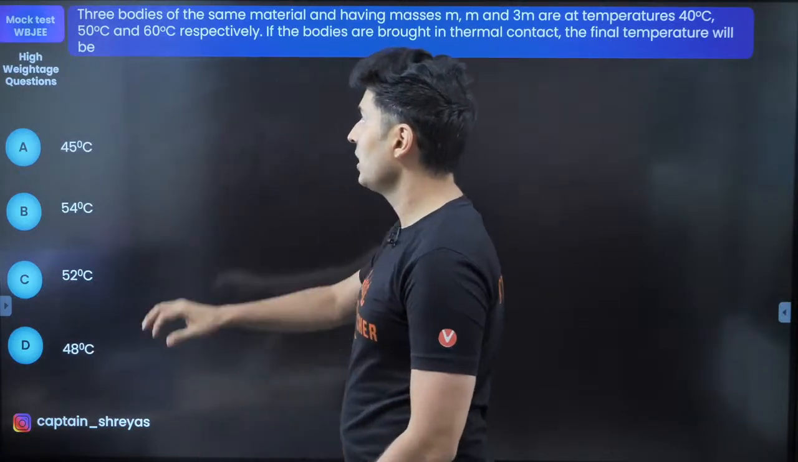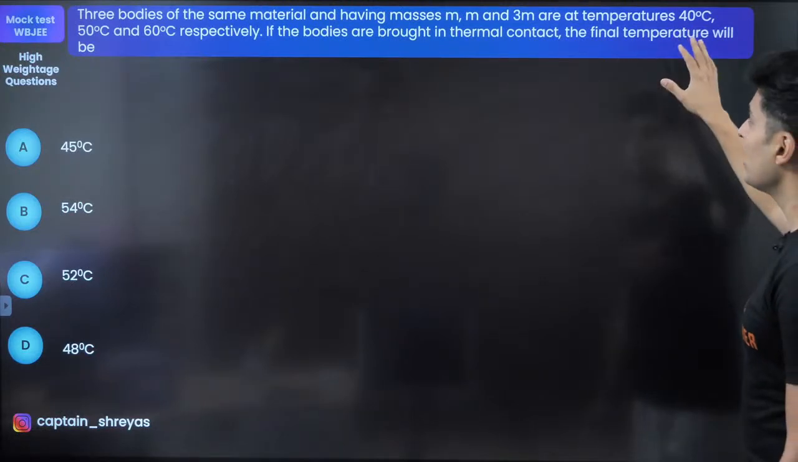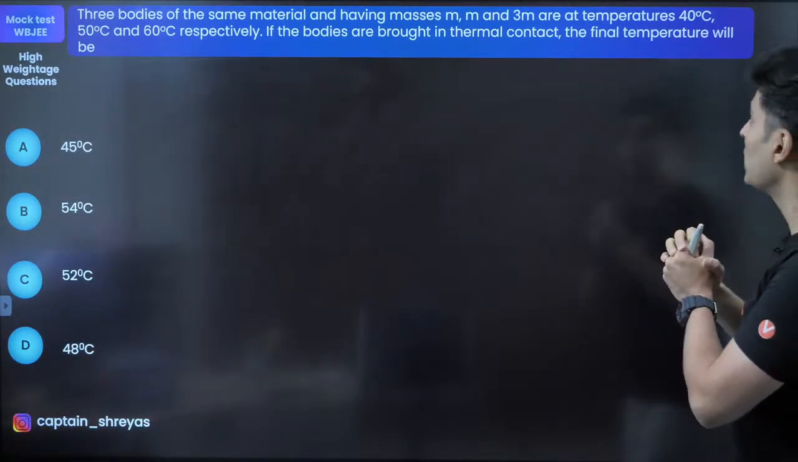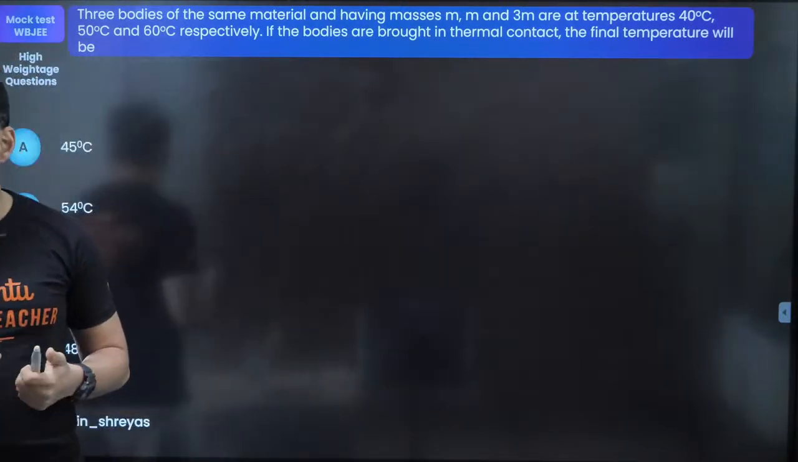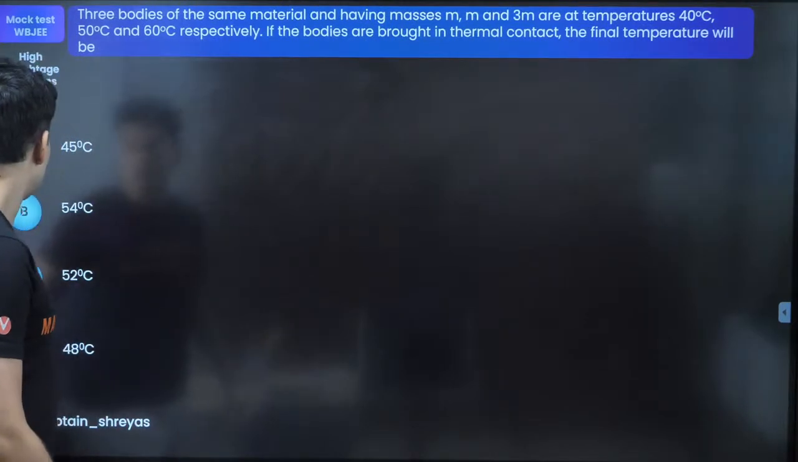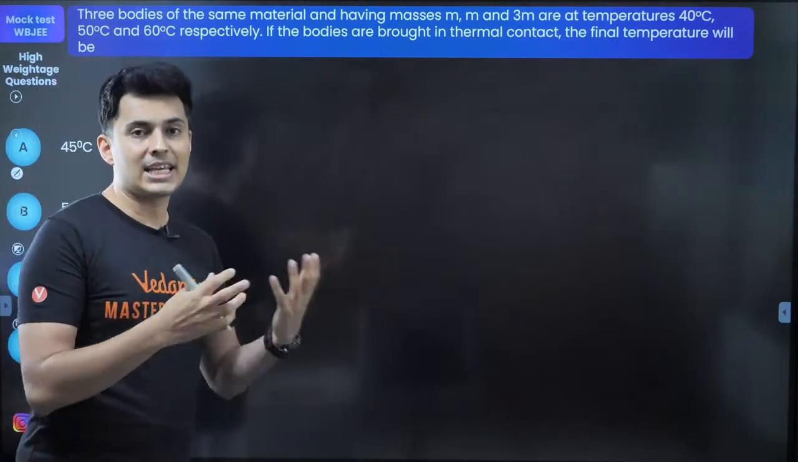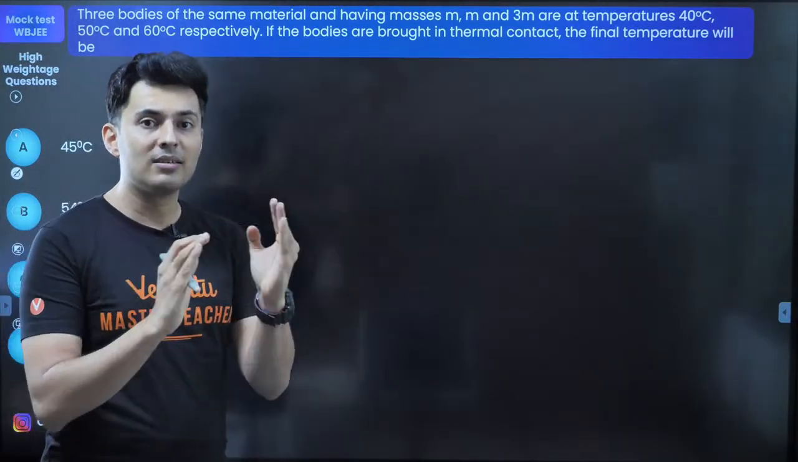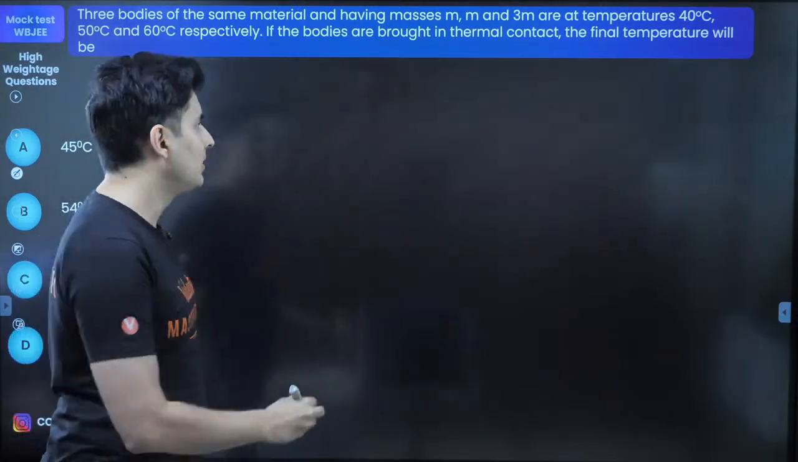Starting with the first question: three bodies of the same material and having masses m, m, 3m are at temperatures 40, 50, 60. If the bodies are brought in thermal contact, then what is the final temperature? All right. So what is the method to solve this question? You should realize that this is a question based on heat exchange and attaining thermal equilibrium. So hot bodies lose heat, cold bodies gain heat till they attain thermal equilibrium.